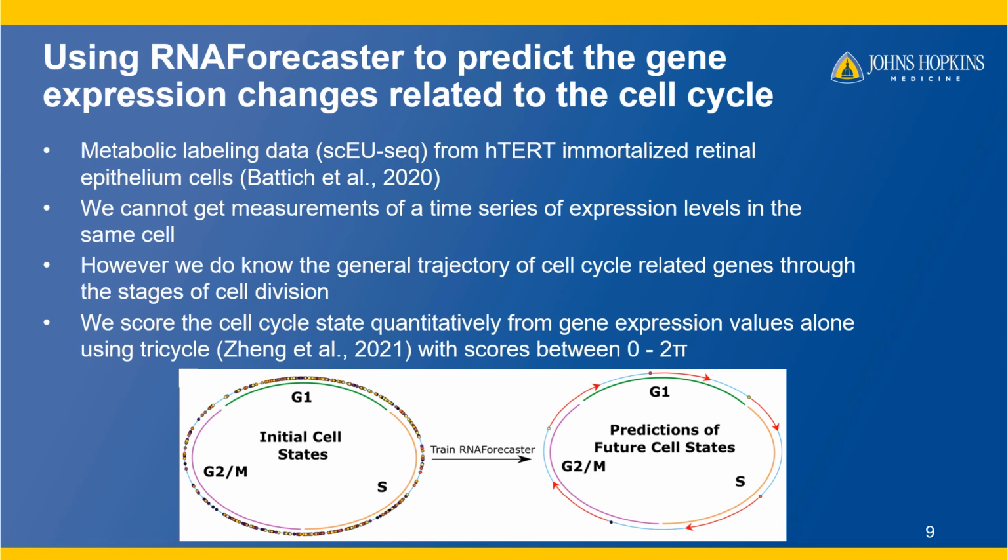We score the cell cycle state quantitatively using a program called Tricycle, which projects the expression data input onto a validated embedding of the cell cycle between 0 and 2 pi. This allows us to plot the results on a circle, as shown here for the 405 cells in the data that we use for training. The goal is then to use RNA Forecaster to predict the future cell states and see if the cell cycle scores follow the expected order of the cell cycle.